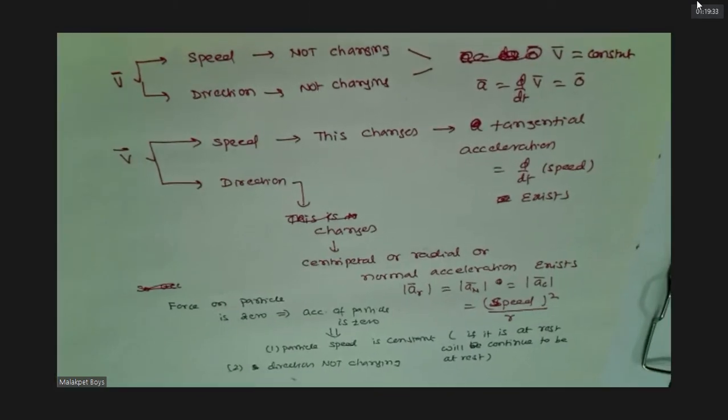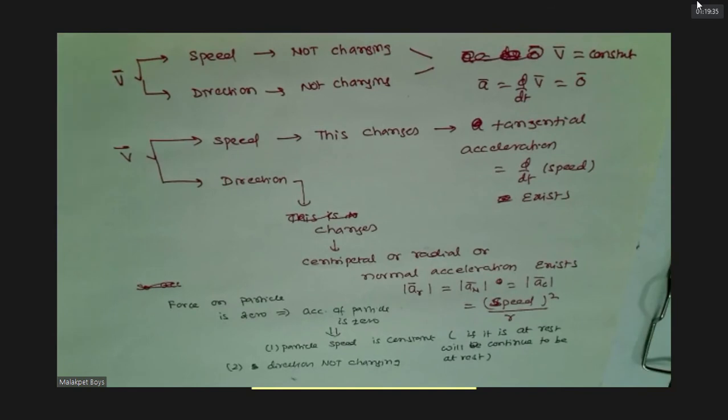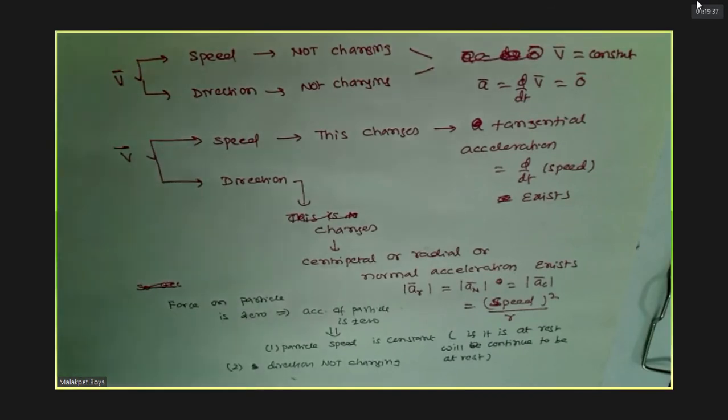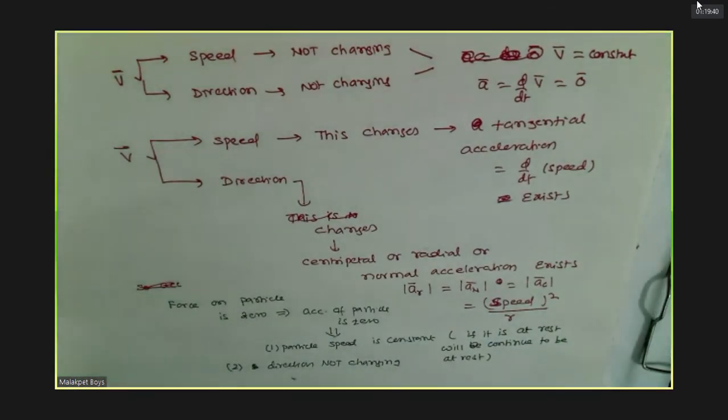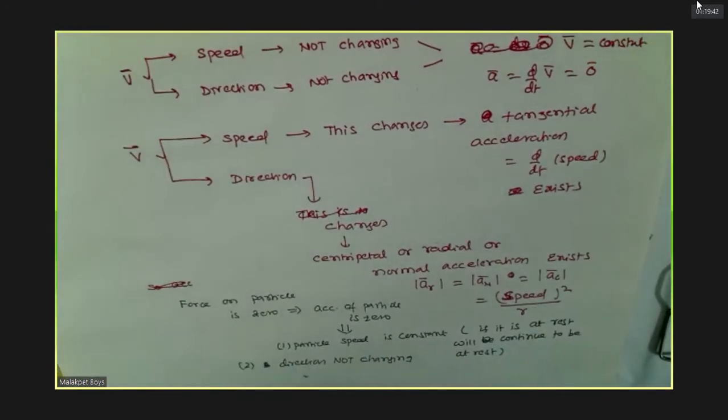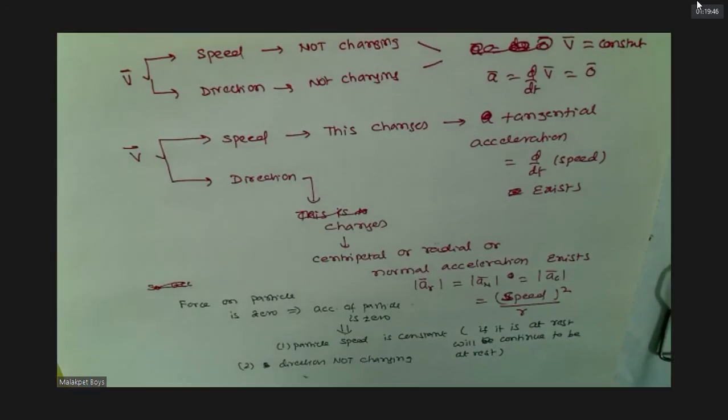Why I am saying so many times is that acceleration is in no way connected to velocity, but the rate of change of velocity is connected with acceleration. Follow this?